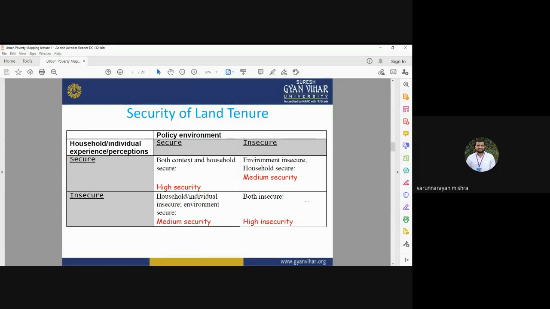When we provide legal tenureship to the person living in that urban area, it may be used to reduce urban poverty. If a person has their own house, their own land, then definitely there will be fewer chances of urban poverty.